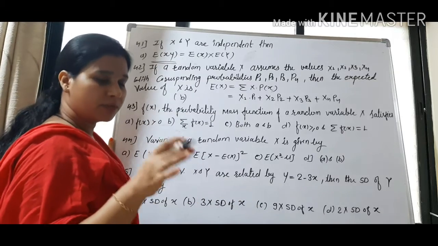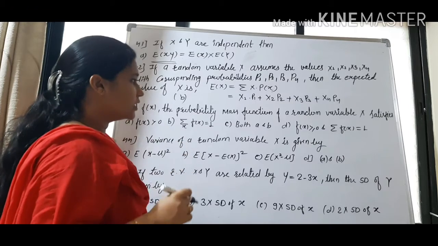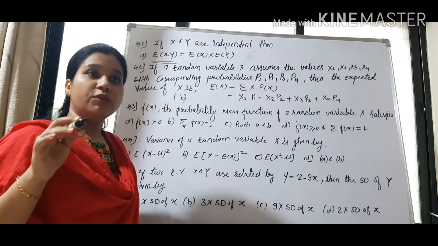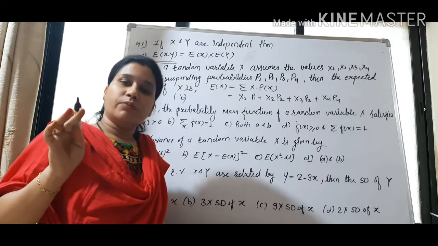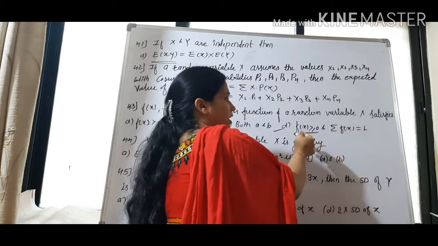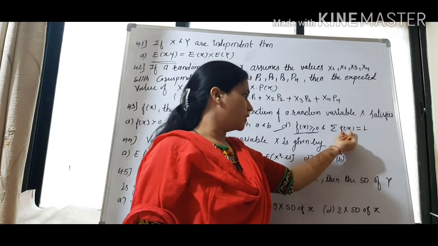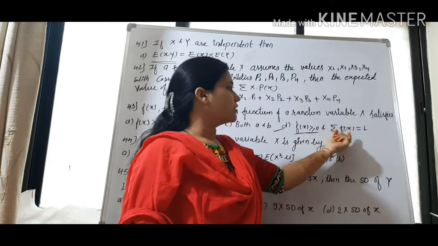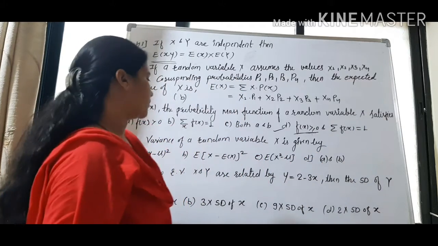But probability mass function, by its name you can understand that this probability is for the discrete case. So what is the condition for a discrete? That probabilities should be non-negative, meaning probabilities are greater than or equal to 0, and the sum of probabilities is equal to 1. So this option is correct. F of x means probability, so this probability is greater than or equal to 0, and when we take the sum of all probabilities we will get 1. This is the general condition of PMF.